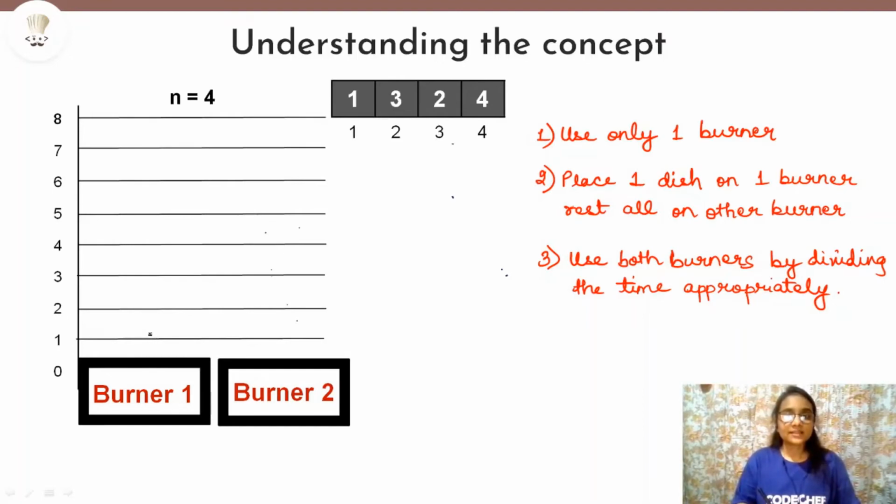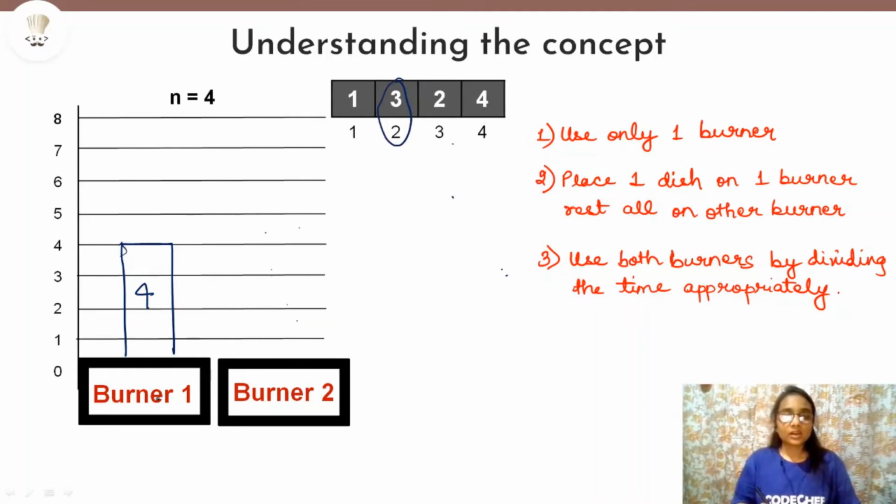So we will place that dish on any one of the burners. Let's place it on burner 2. It takes 4 minutes to cook, dish 4. Now we will place the second highest dish, the one with the second highest time taken. So that is dish 2. Dish 2 takes 3 minutes to cook.